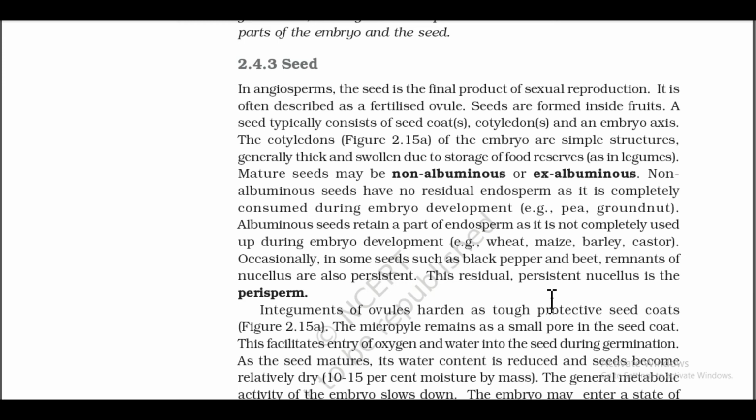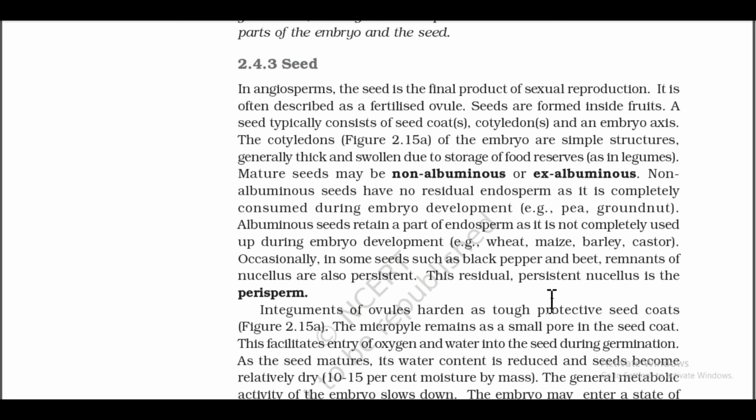Mature seeds may be non-albuminous, albuminous, or ex-albuminous. Non-albuminous seeds have no residual endosperm as it is completely consumed during embryo development. Example: pea, groundnut.